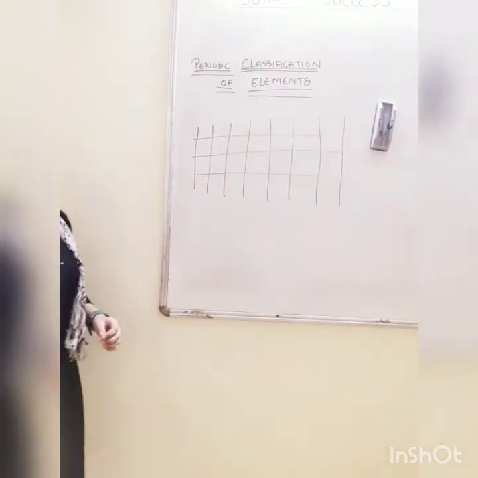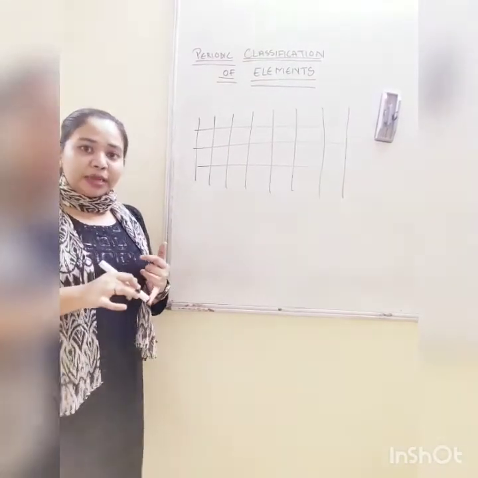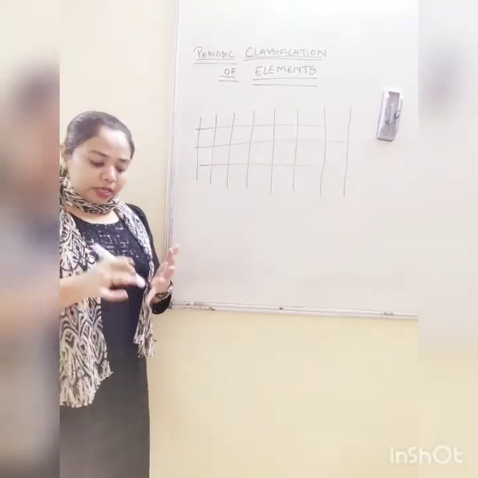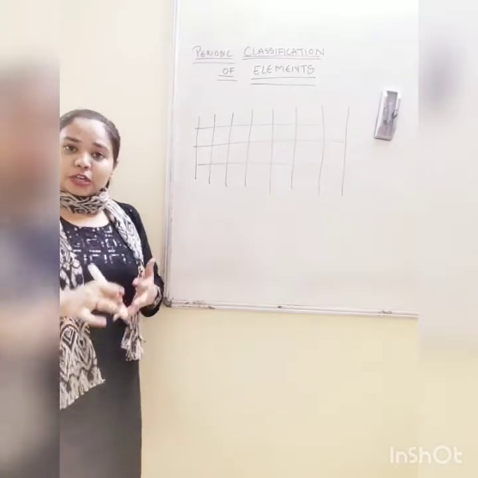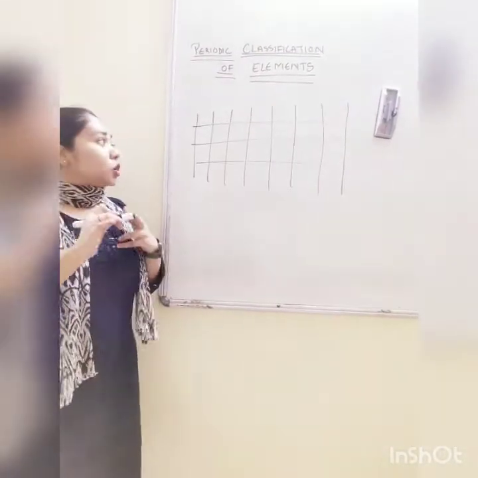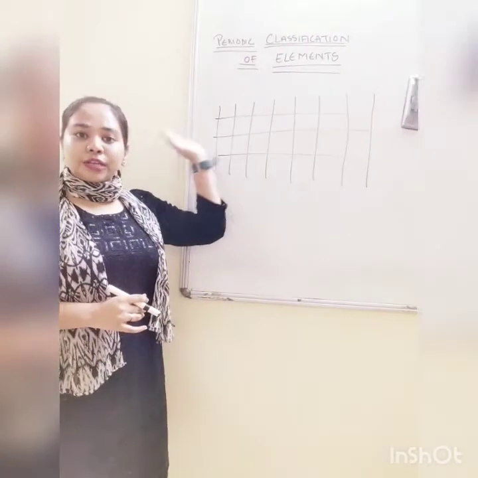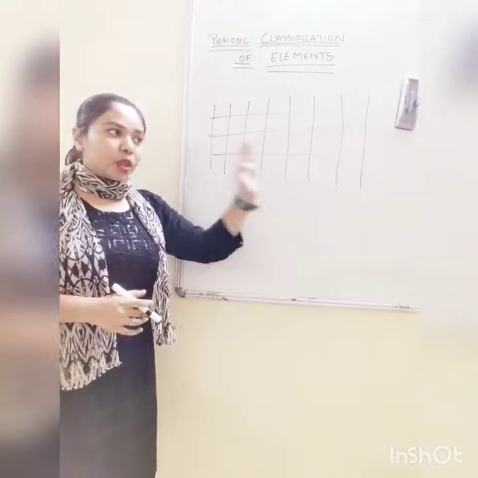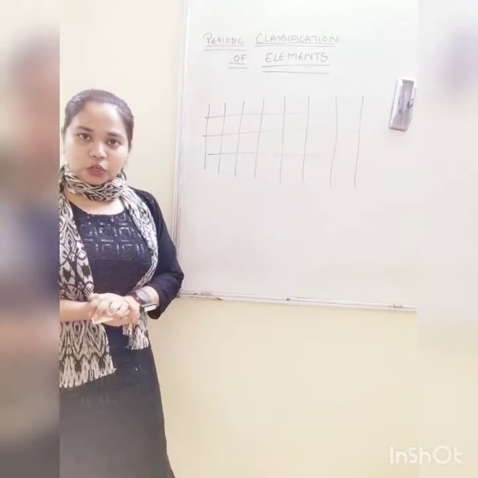So the law of Mendeleev states that the elements are a periodic function of their atomic masses. So he classified them in increasing order of their masses, and he was quite successful in doing that.